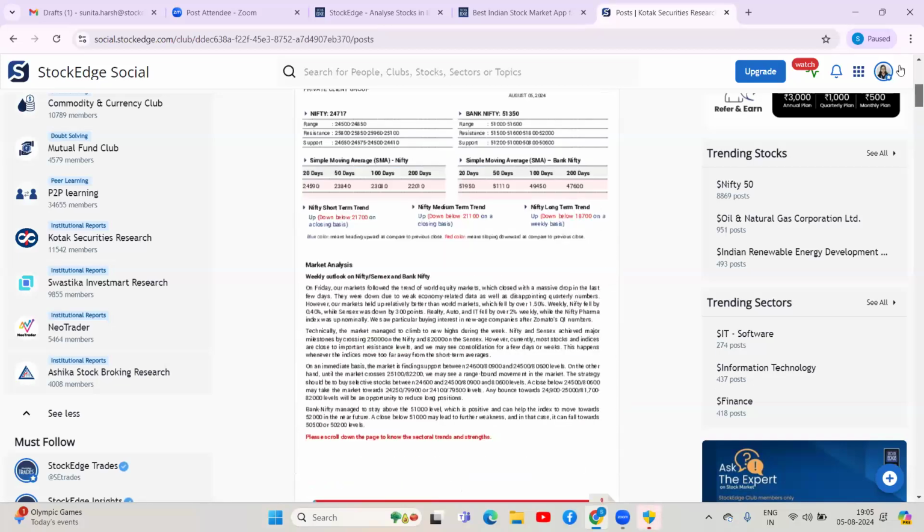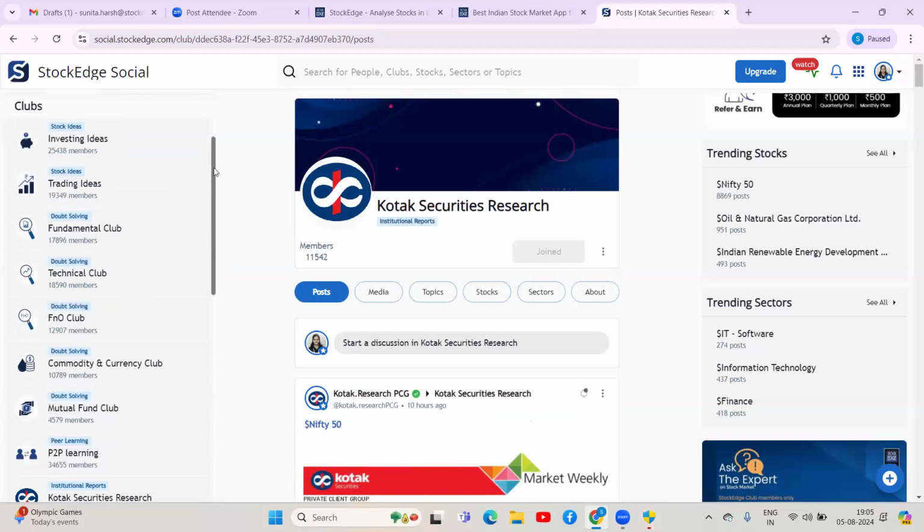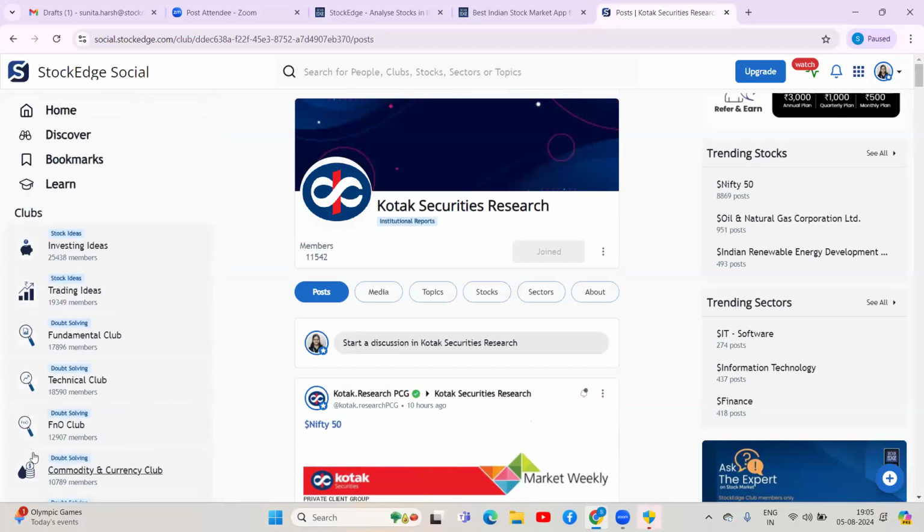So these are the clubs which we see on the left hand side. If you have any questions regarding whatever I have tried to explain till now, let me know in the chat box.